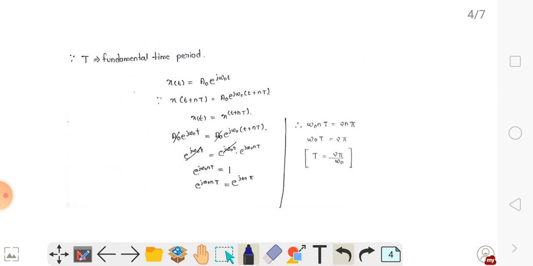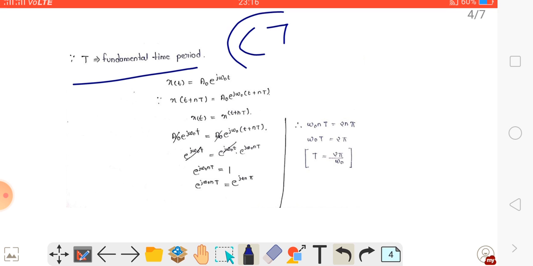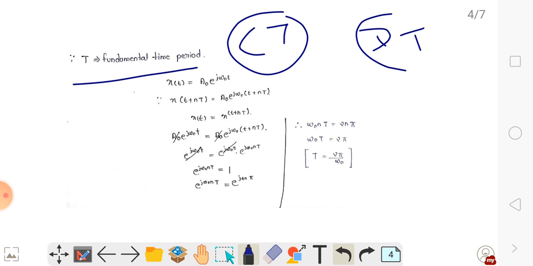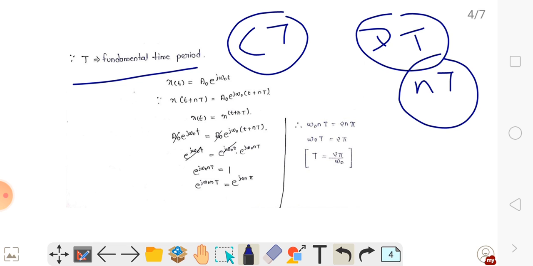So we move on. Total time is T. This is the fundamental time period for a continuous signal, or for a discrete signal it is small n capital T. So x(t) equals a naught e to the power j omega naught t. It is a function x(t). If we shift the signal by nT, the signal is a naught e to the power j omega naught (t + nT).